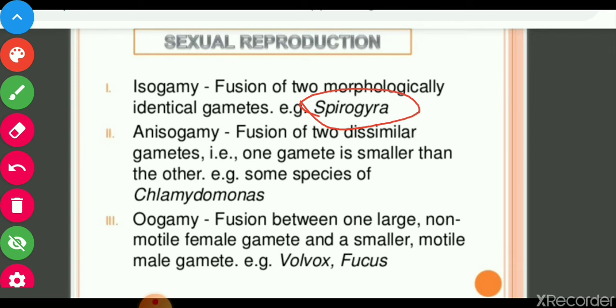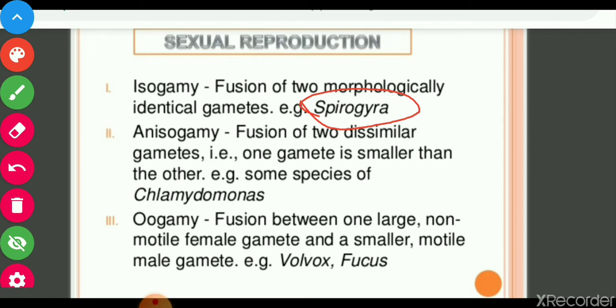Another type of sexual reproduction is anisogamous, fusion of two dissimilar gametes. One gamete is smaller than the other. That is called dissimilar gamete fusion, anisogamous fusion, or anisogamy. It is found in Chlamydomonas, a species of algae, where two dissimilar gametes fuse and form a zygote. That is called anisogamous type of reproduction in Chlamydomonas.